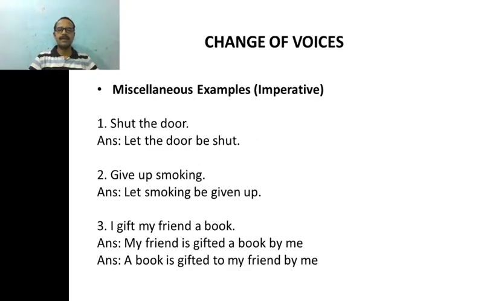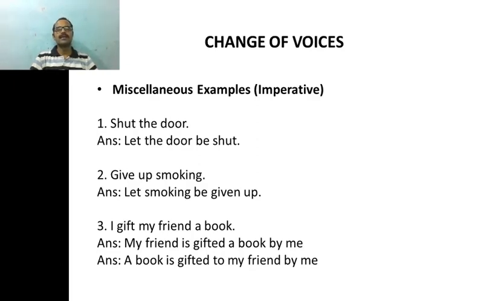Right? So it is used, it is a gerund here. In a sense, it's a noun, right? So give up smoking. Give up is the verb and smoking is the object. Now once again, as this is an instruction, an imperative sentence, our passive voice sentence should begin with let.